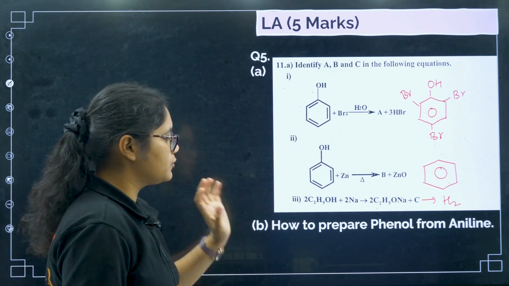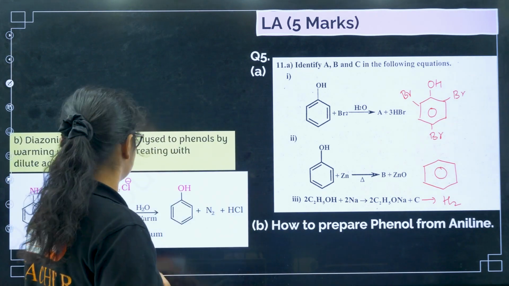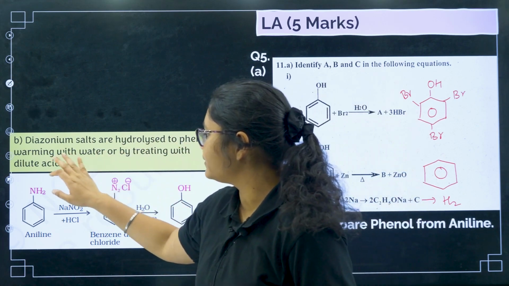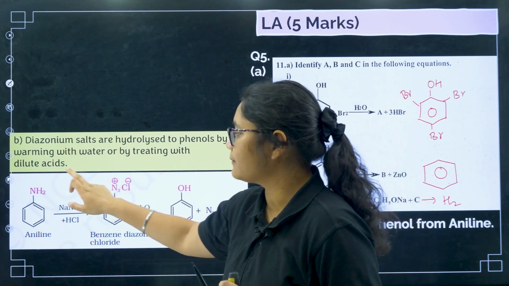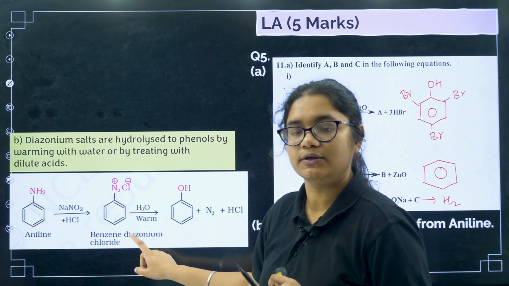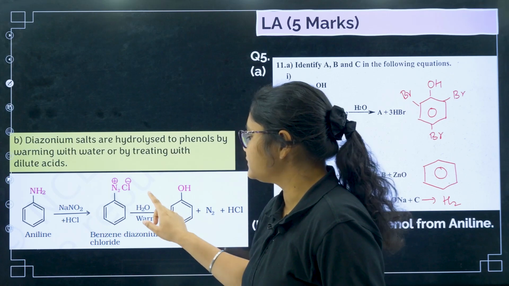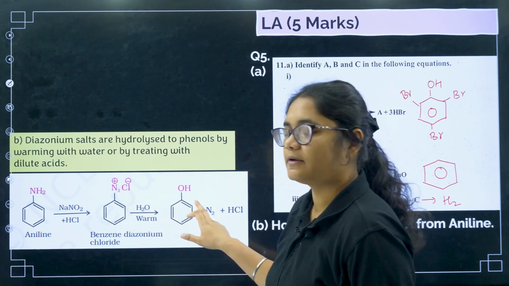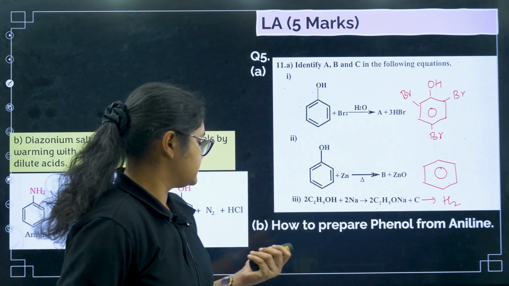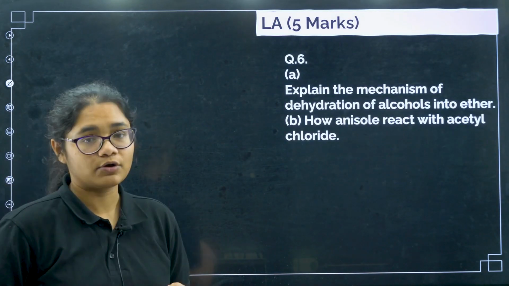Next what we have to do, how to prepare phenol from aniline, okay. So here you can see diazonium salts are hydrolyzed to phenols by warming with water or by treating them with dilute acid. So you have to take aniline, aniline is converted to benzene diazonium chloride by treating it with HNO2 or nitrous acid. After that you just take warm water, this one will be replaced with OH group, okay.